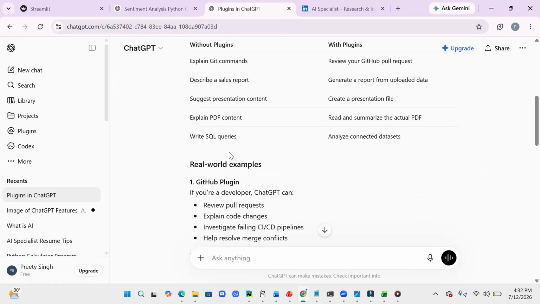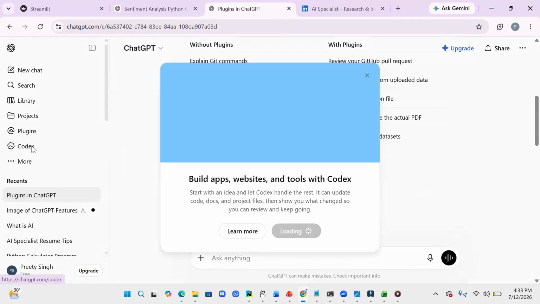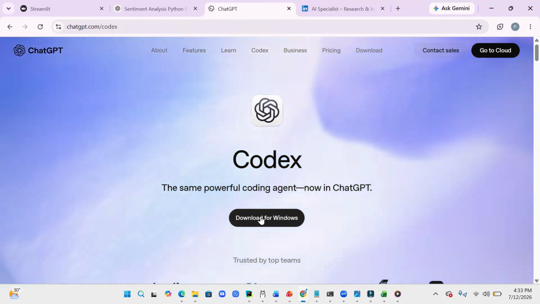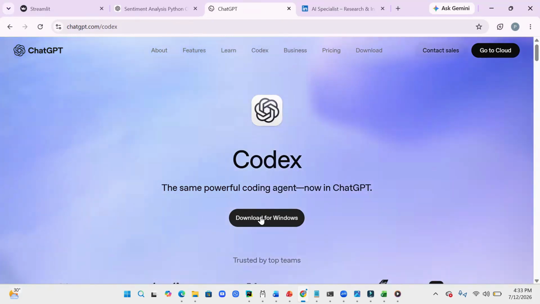Right. So overall, if you have seen that, we have discussed about new chat, search, library, project, and plugins. The last part is something called Codex, something which I wanted to discuss with you. So Codex is, the word is saying the meaning that Codex, right? So when we say Codex, we are actually, let me just open it for you. You can see it is available. Maybe sometimes you are using the older ChatGPT version, it is not.